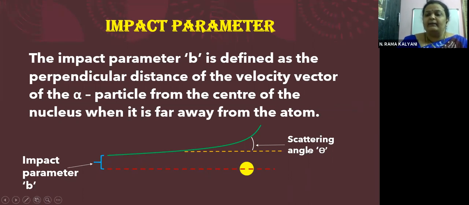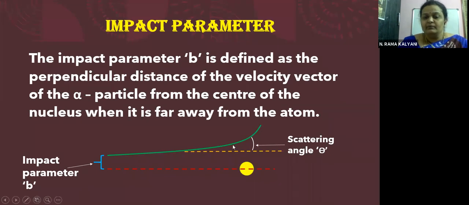Now, scattering angle. Scattering angle is the angle by which the alpha particle gets deviated. Now, if you see, children, if I extend this direction of this velocity vector, the green line, let us say the alpha particle should have been moving in this direction, the yellow dotted line. If nucleus was not there, then alpha particle should have been moving in this direction. But now it is moving in this direction because of the presence of nucleus.